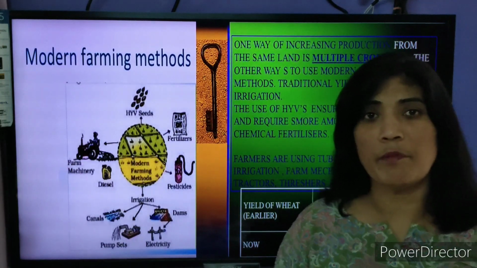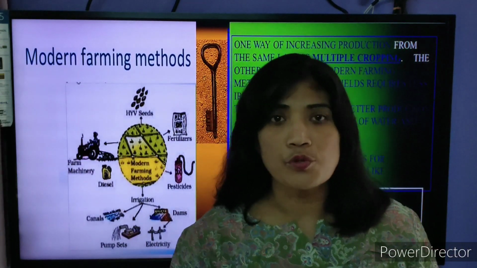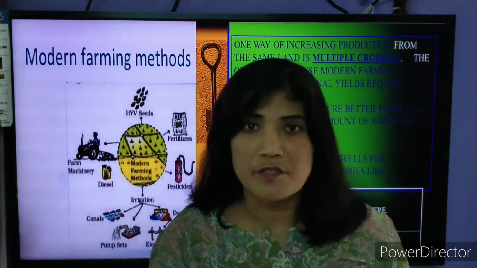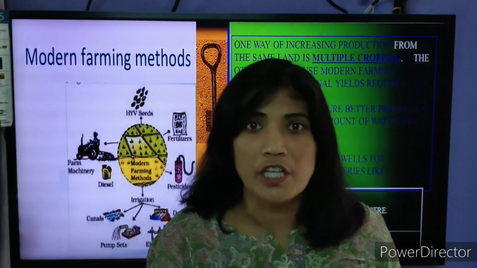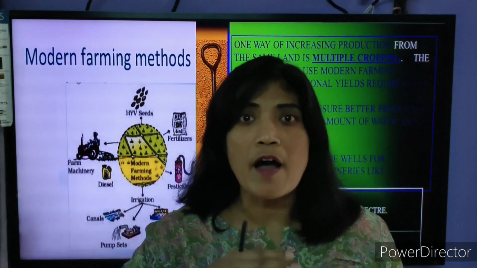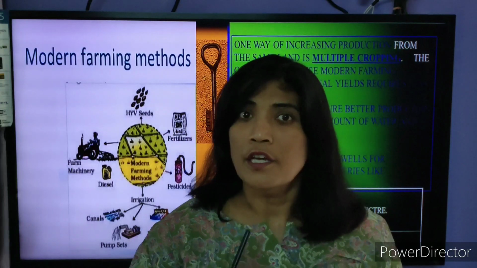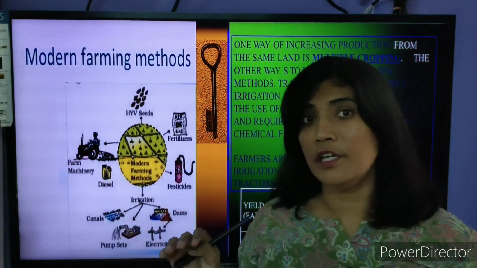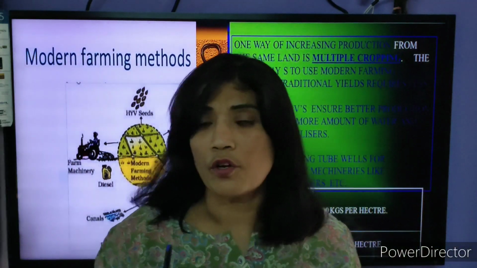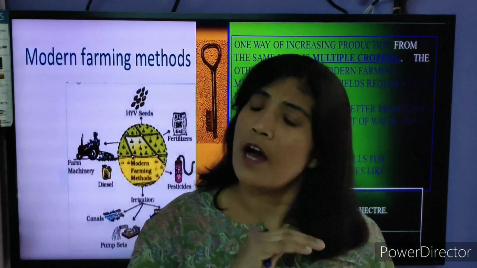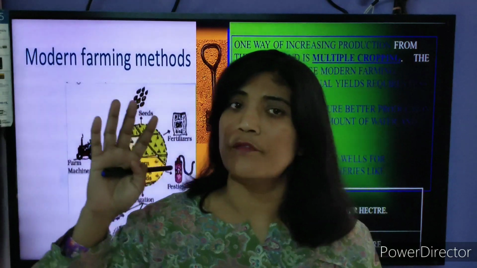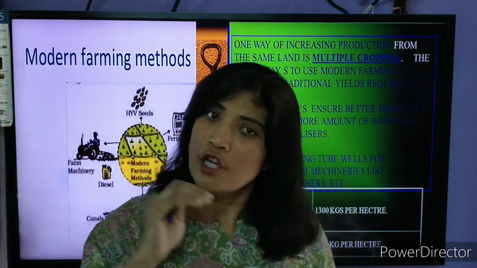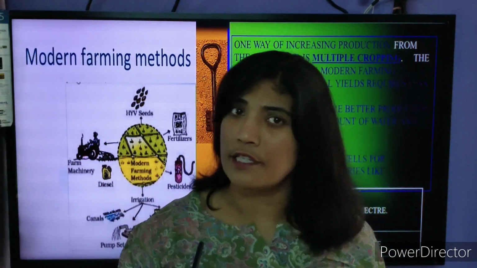In the modern farming method, we are not using the traditional ways and methods. We are not using bulls to plow the land. We have tractors, harvesters for cutting the crops, and threshers for separating the waste from the crops. We have high yield varieties and chemical fertilizers, and we irrigate the land 3-4 times.